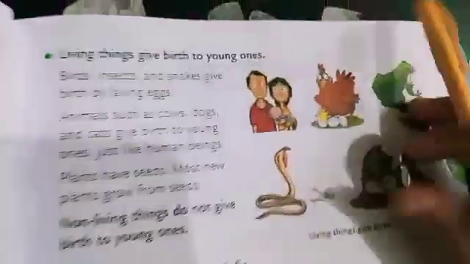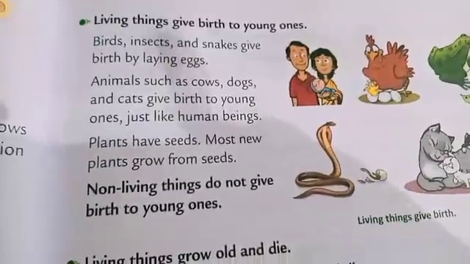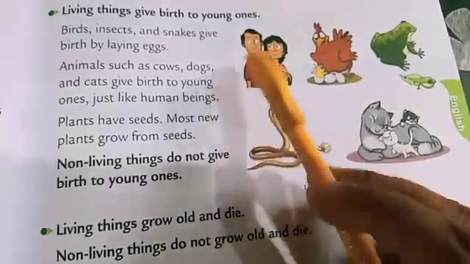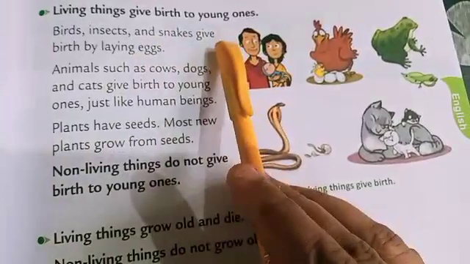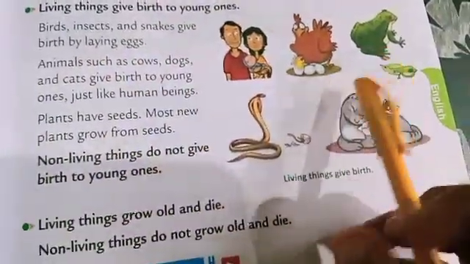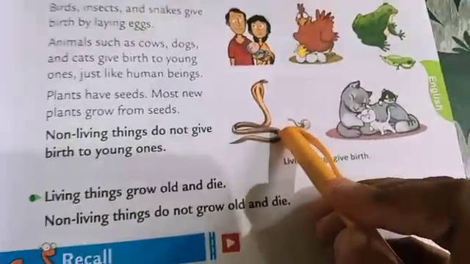Now let's move towards the next topic. Living things give birth to young ones. You can see in the picture that birds, insects and snakes give birth by laying eggs.